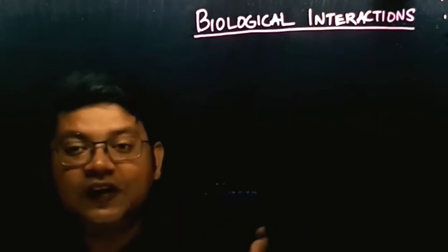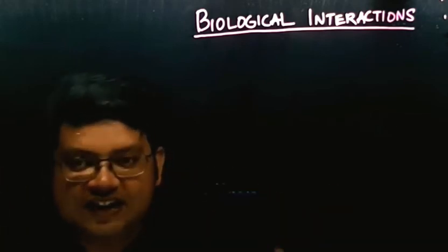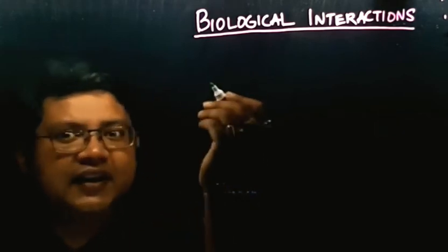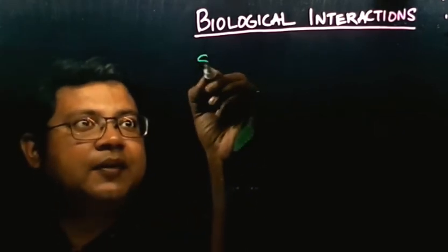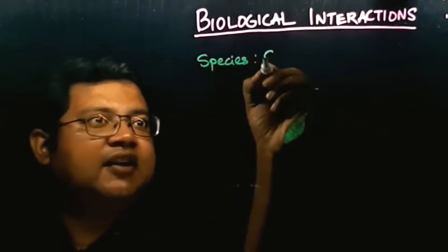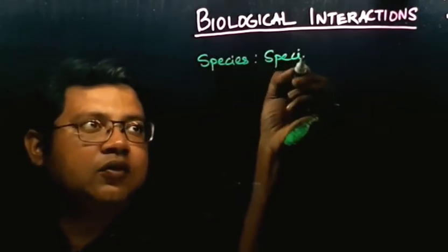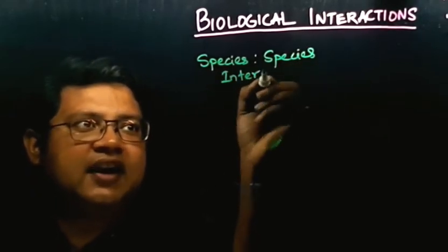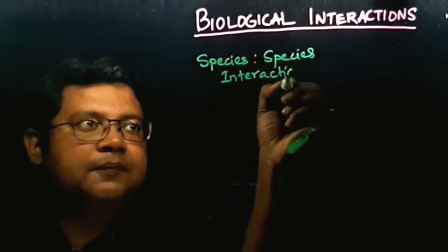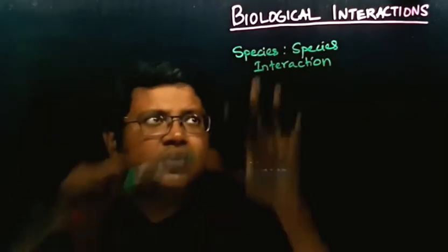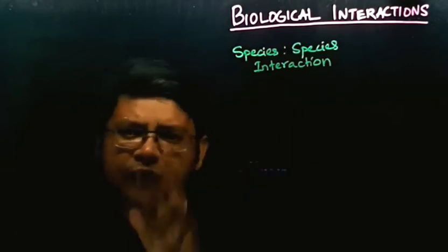So based on who is interacting with each other, let me write it over here. One species is interacting with another species. Let me write it in simplified terms: species interaction. This species interaction, or biological interaction, can be of two types.